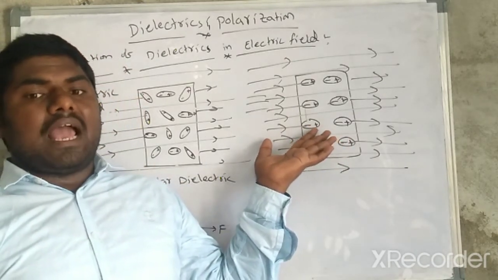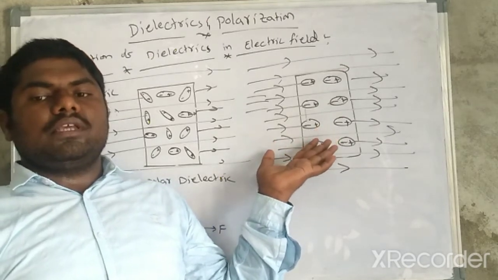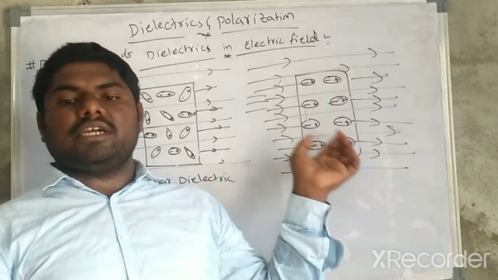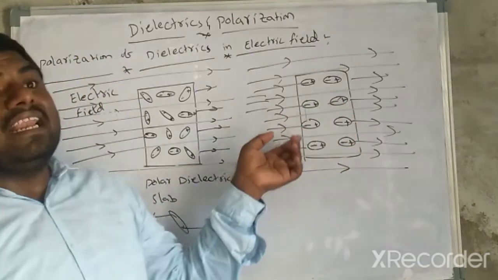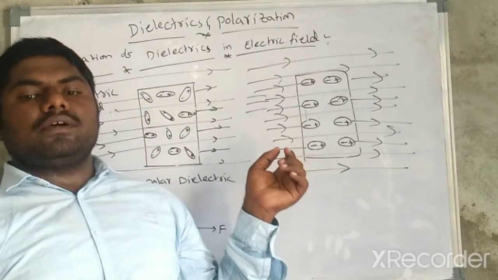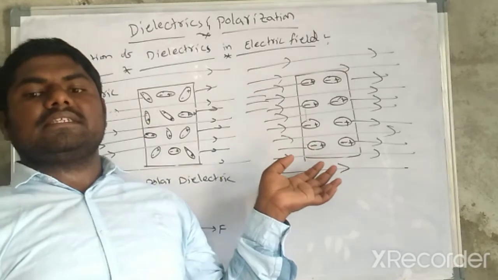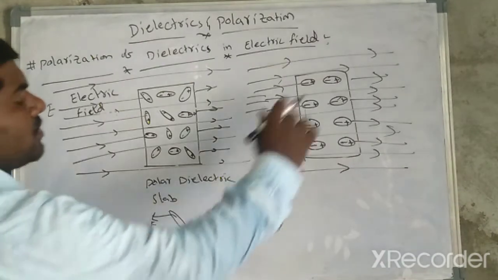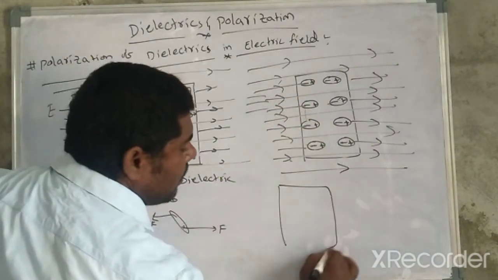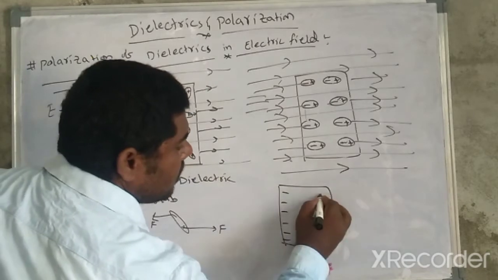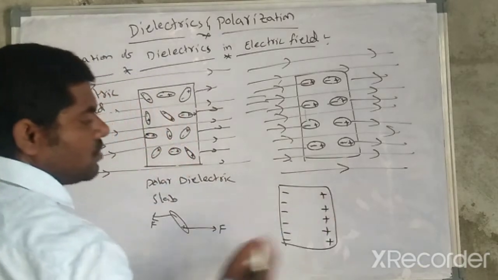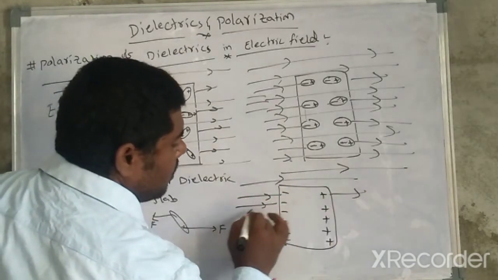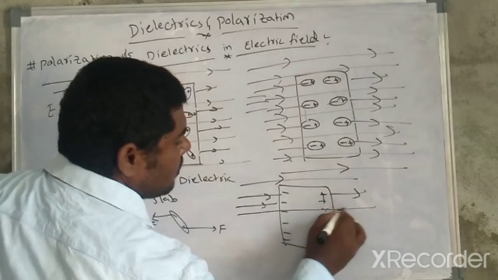Due to this, we see the overall flux density in the region inside the dielectric slab is less compared to the flux density outside. How? Here are the negative sides and here the positive sides, and along this there are electric field lines.